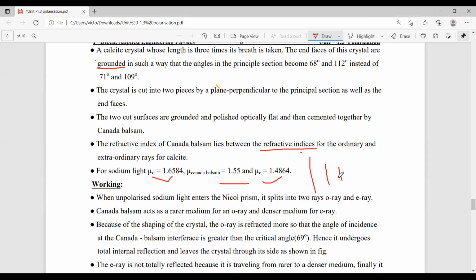Okay. So for the E ray, Canada balsam acts as a denser medium, and the E ray sees it differently. So that's why this light is traveling through Canada balsam. But whereas the O ray is in a denser medium, Canada balsam acts as a rarer medium as compared with these two. So it cannot pass through here. It just reflects back. Just reflected back.